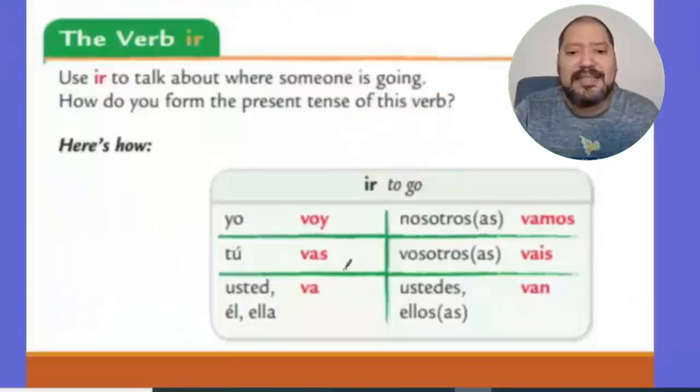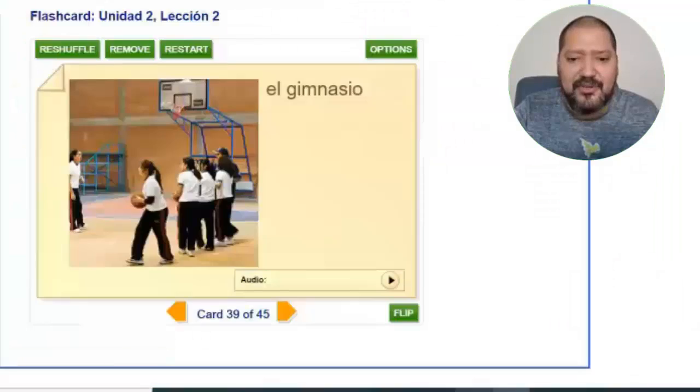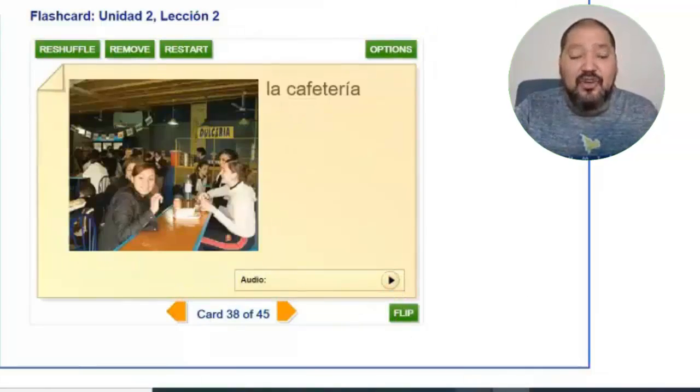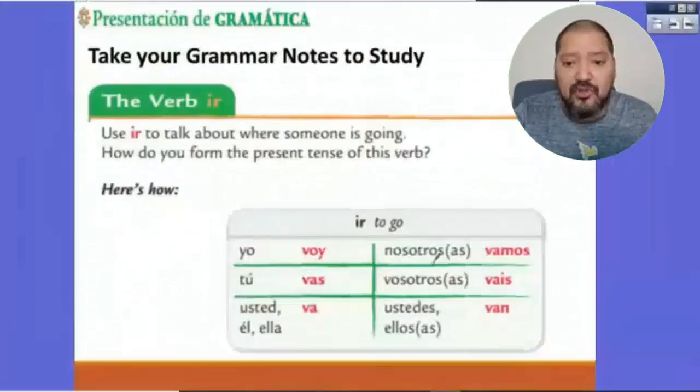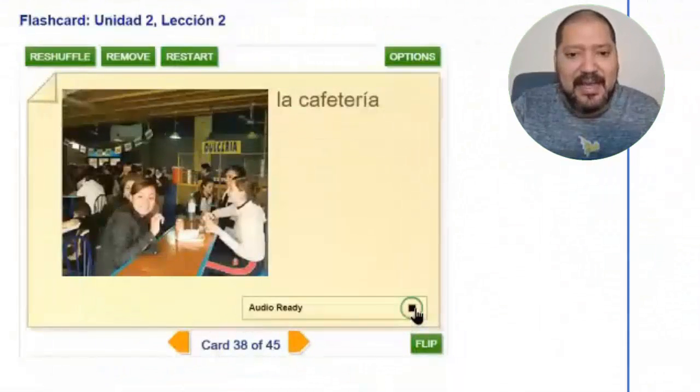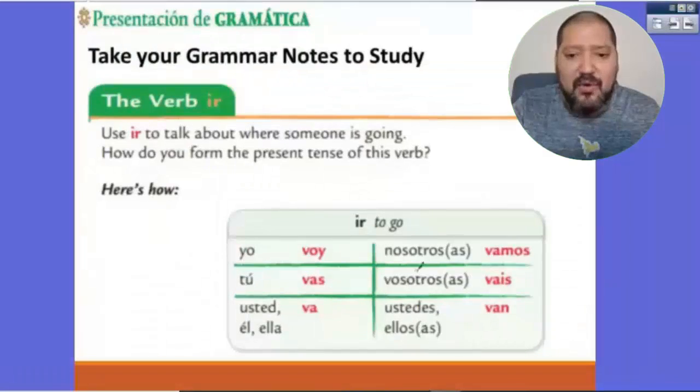Tú vas al gimnasio. Tú vas al gimnasio. Next one. A ver, nosotros vamos a la cafetería. La cafetería. Nosotros vamos a la cafetería. La cafetería. Good. Next one.